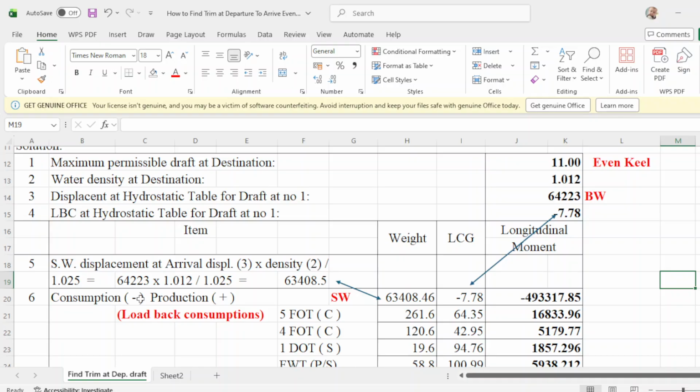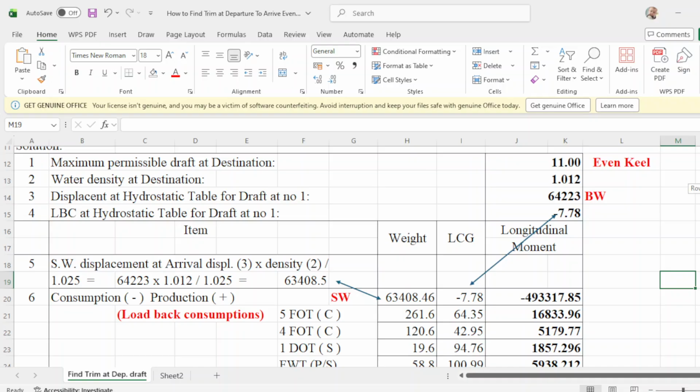So this is the formula: displacement of 64223 times your brackish water local density 1.012 over 1.025, that will be 63408.5. That will be salt water, from brackish water to salt water.